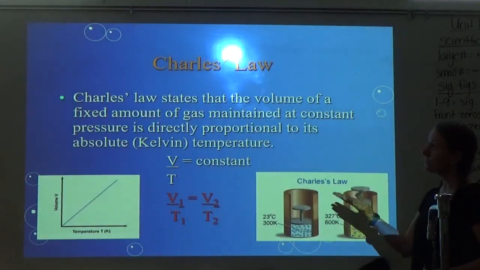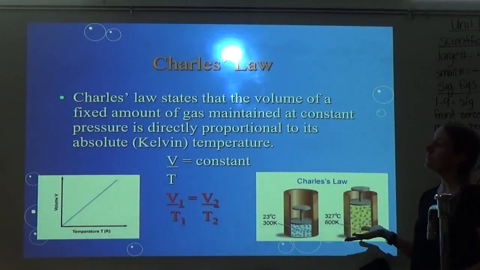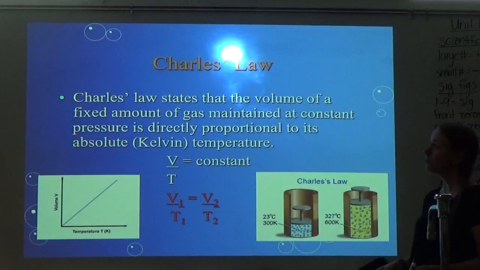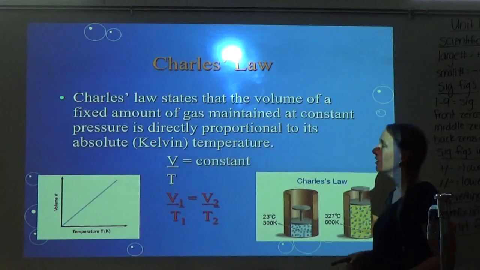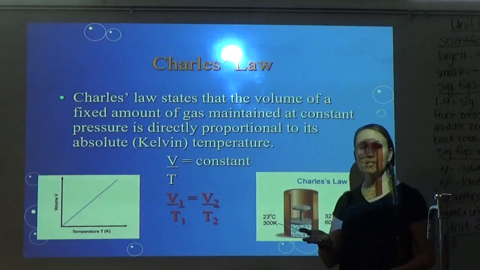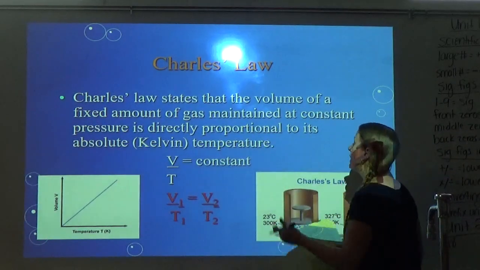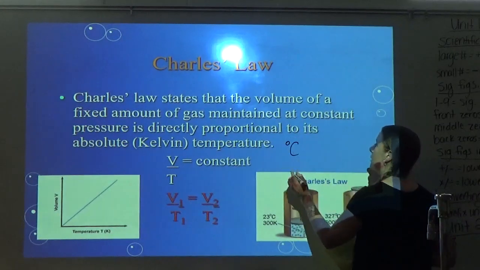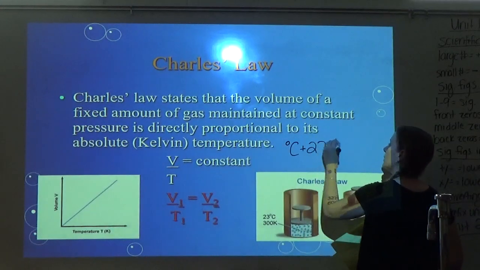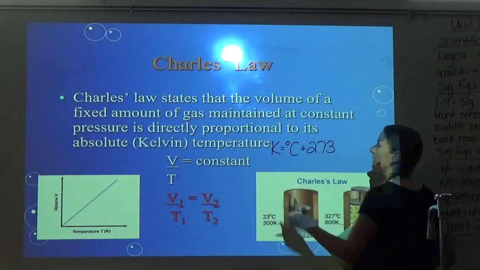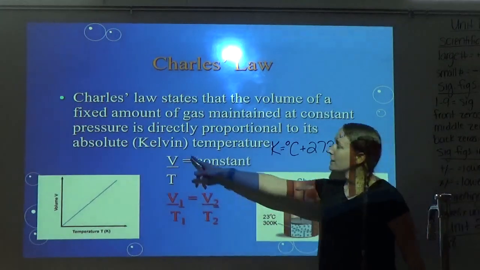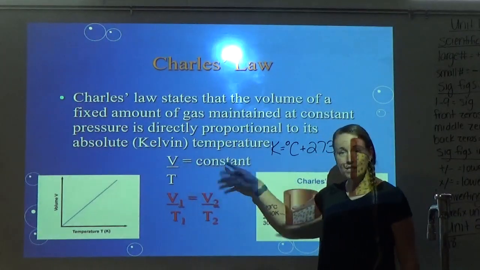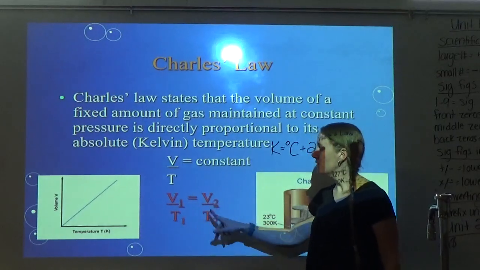And then Charles' law, on the other hand, states that the volume of a fixed amount of gas maintained at constant pressure is directly proportional to its absolute Kelvin temperature. Okay, so you have to make sure in the gas laws, if you're using temperature, it has to be in Kelvin. So just a friendly reminder, to get there, you do degrees Celsius plus 273. Okay, that'll give you your Kelvin. So V over T gives you a constant, so the formula is V1 over T1 equals V2 over T2.